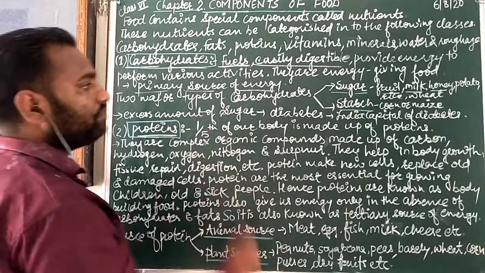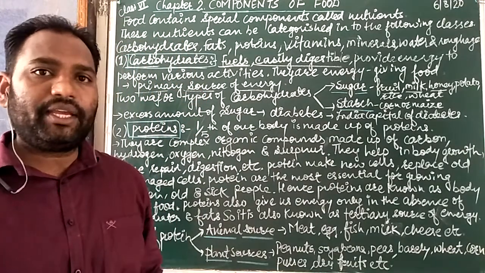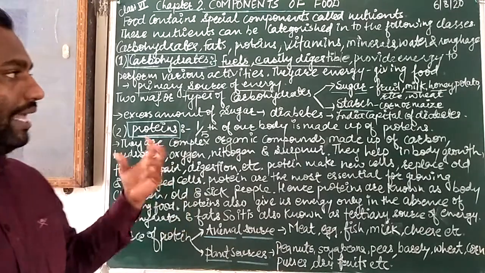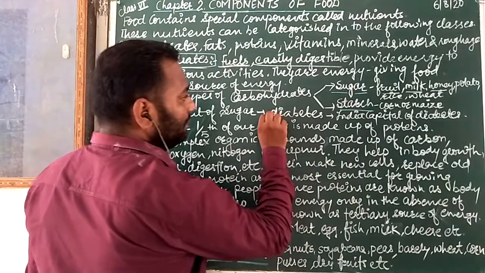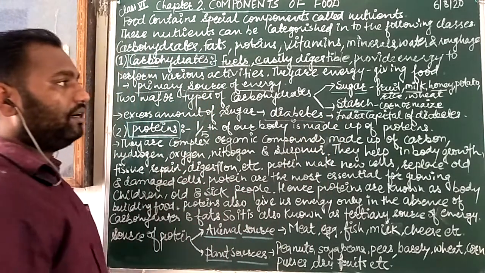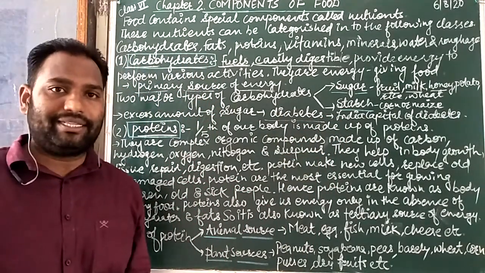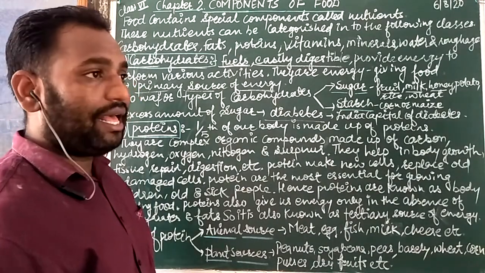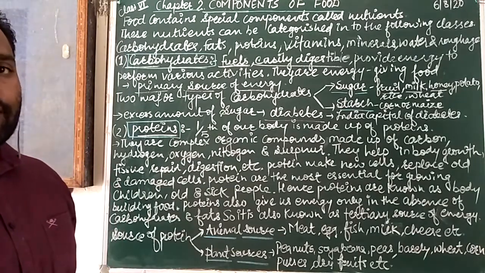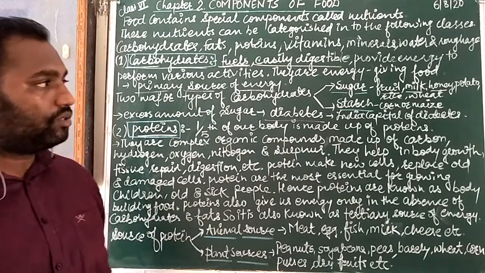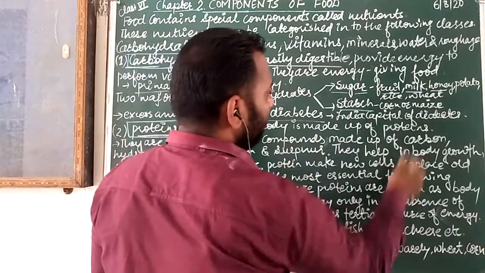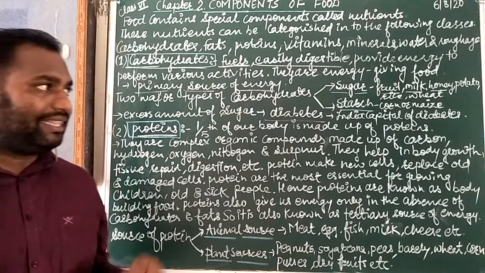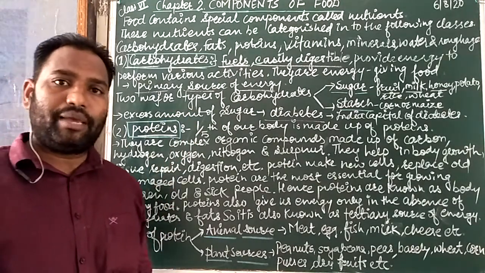Next is excess amount of sugar. If we are taking too much sugar inside our body, then maybe we can produce a type of disease, that is diabetes. Diabetes is a disease when our blood has a full rich of sugar. It means that the sugar content is an excessive amount. So India is the capital of diabetes patients. It means now diabetes patients are too many in our India.